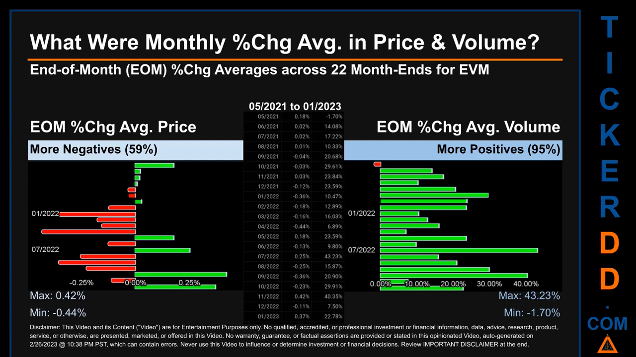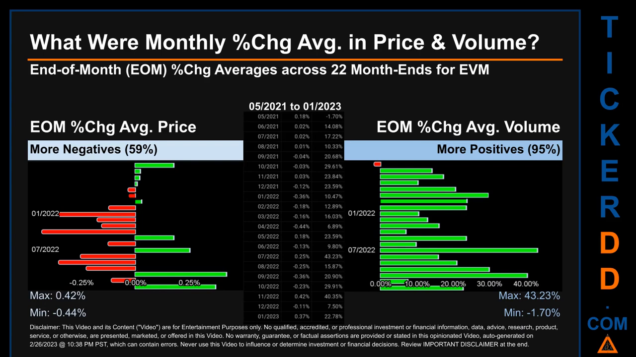What were end-of-month percentage change averages in price and volume for EVM? The monthly average of percentage change in price and in volume were calculated for each of the 22 month ends. That calculation took daily percentage changes and averaged them for each given month. If a month end came out negative, then it means that the month summarily saw a negative change. From 05/2021 to 01/2023, out of 22 month ends, 13 had a negative percentage change in average price. Meaning 59% of month ends saw a negative percentage change in average price.